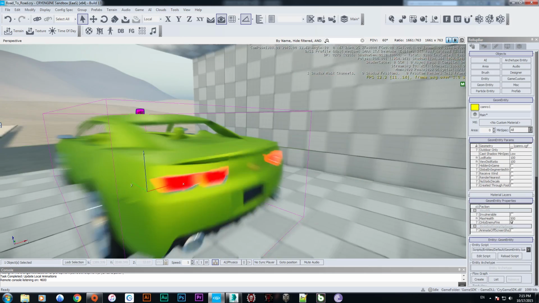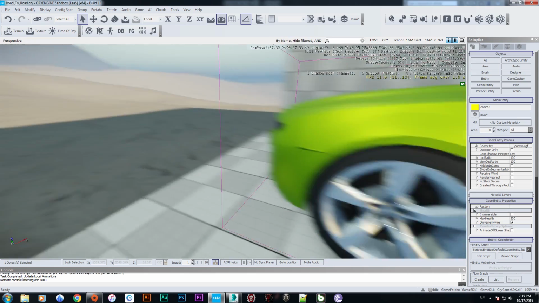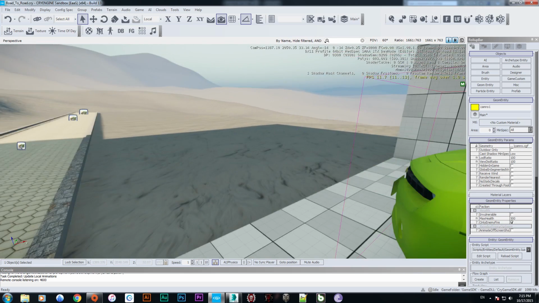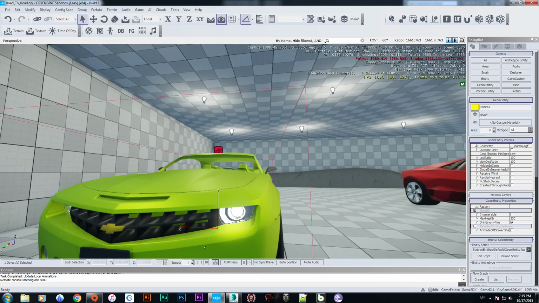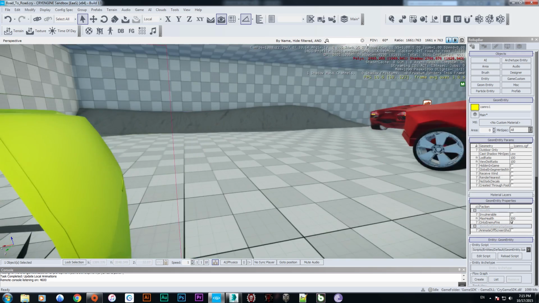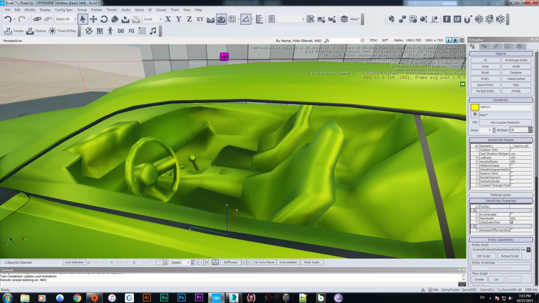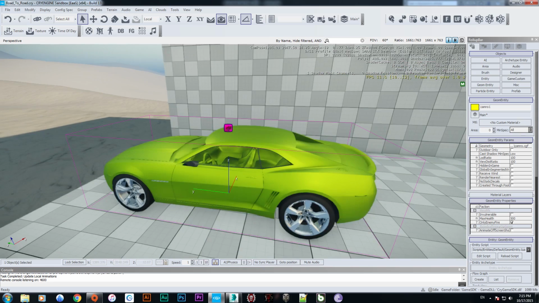We have the set of the camera. It's looking just perfect. Even its logo and everything is perfect. Now the thing is only the inside interior. Its interior is just everything is like body color. So we are going to set up in next tutorial.